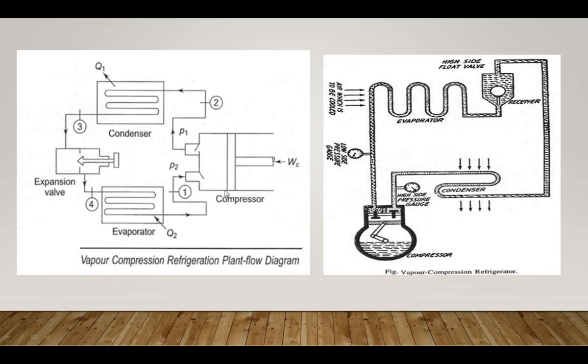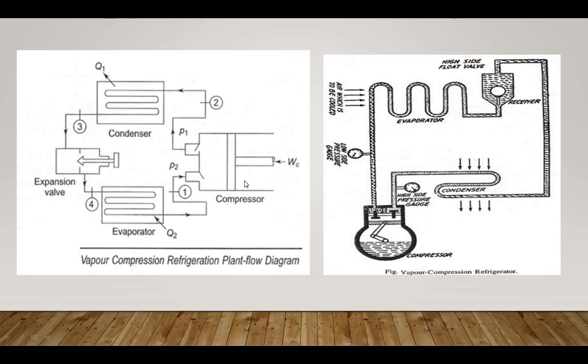Here in the compressor, low pressure vapor in dry state, you can see here low pressure vapor. Here there is a symbol P2 having the low pressure. So low pressure vapor in dry state is drawn from the evaporator. The evaporator outlet is P2, having very low pressure vapor in dry state, drawn from the evaporator during the suction stroke of the compressor. So the outlet of the evaporator is the inlet of the compressor. So low pressure vapor is compressed in the compression process.